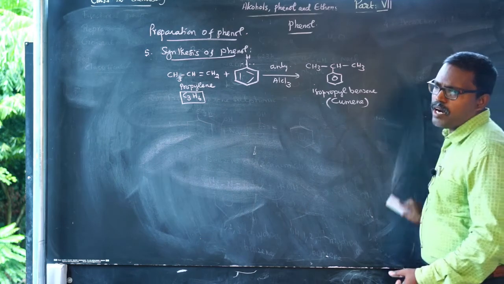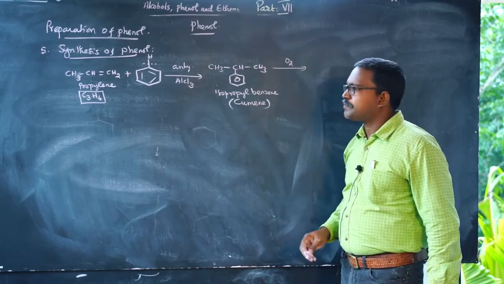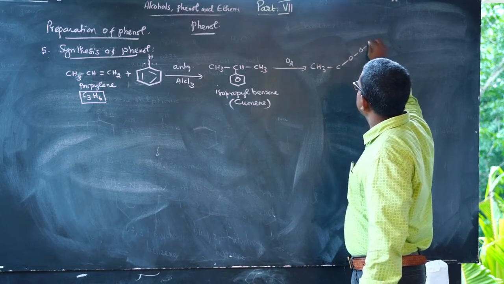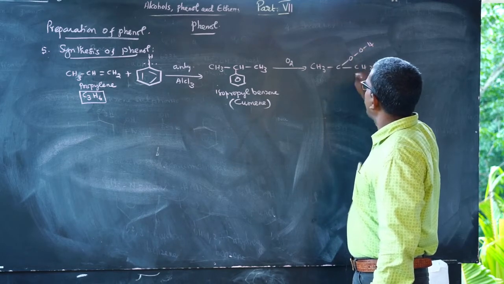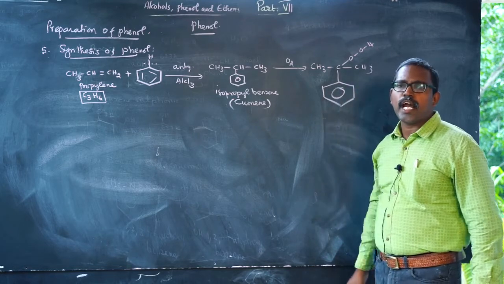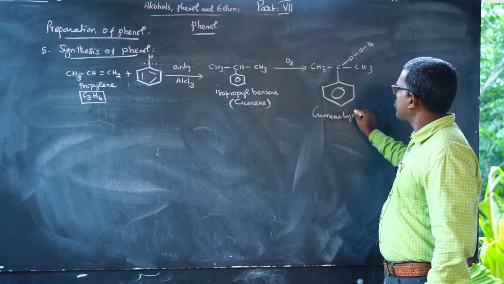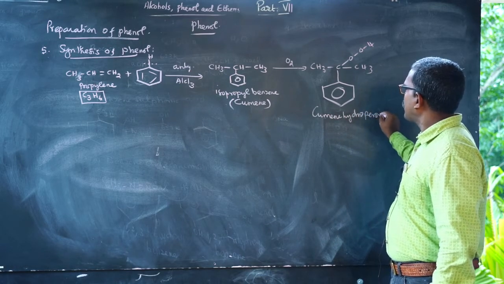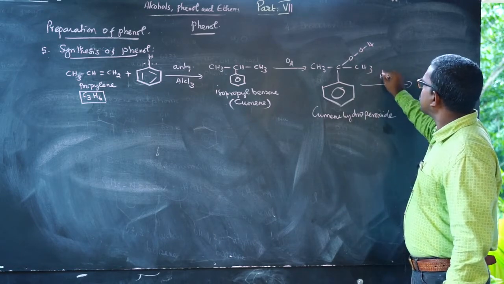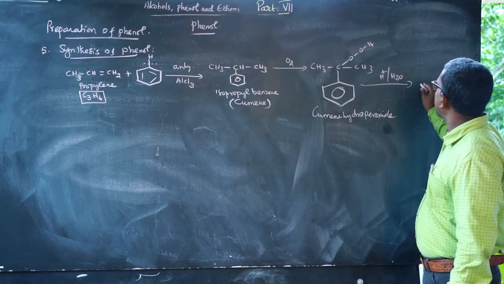Once the cumene is formed, it is exposed to air for some time. It gives the compound called cumene hydroperoxide. Cumene hydroperoxide on acidification gives phenol as the product.